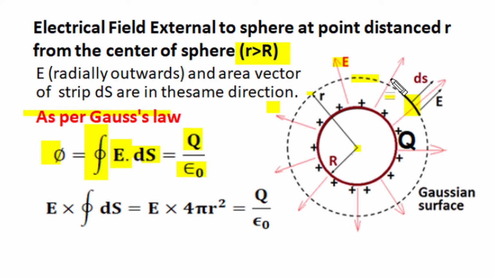Now in this integration, magnitude of E everywhere is the same, so this constant E will come out of the integration, and this becomes just summation of Gaussian surface area, and that surface area having radius r from the center becomes 4 pi r square, and electric field intensity and Gaussian surface area product becomes the total amount of flux passing through the Gaussian surface, and as per Gauss law, it is the enclosed charge. Whatsoever the distribution of charge, we have to make summation of total charge enclosed, and that is capital Q divided by epsilon. Since charge distribution is uniform, electric field becomes uniform and radial outward as shown, so it makes this part of the calculation simpler.